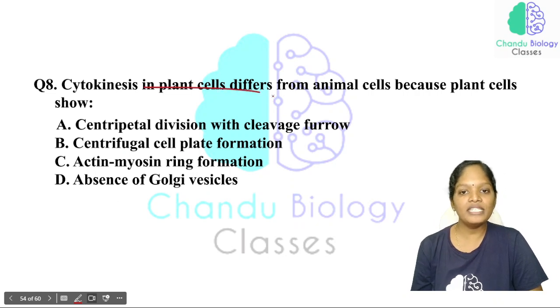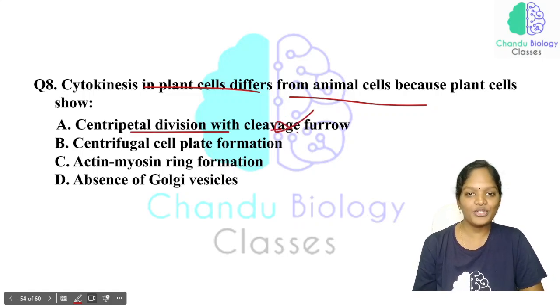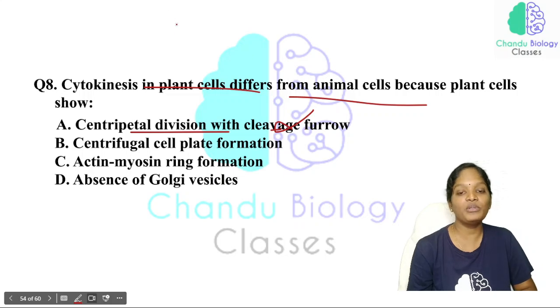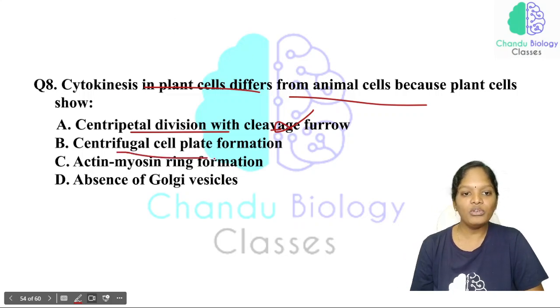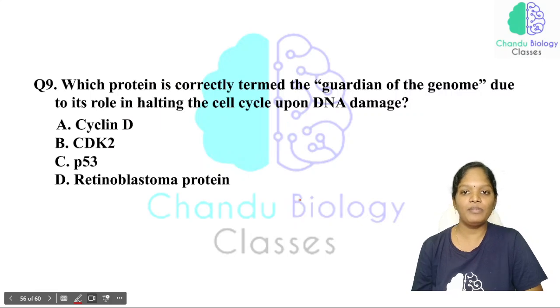Cytokinesis in plant cells differs from animal cells because plant cells have centripetal division with cleavage furrow? No, it is wrong. This is with respect to the animal cell. Centrifugal cell plate formation, actin-myosin ring formation, no. Absence of Golgi complex, no. The answer will be centrifugal cell plate formation.